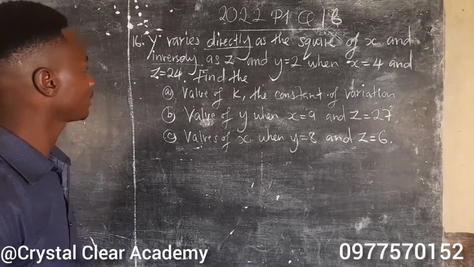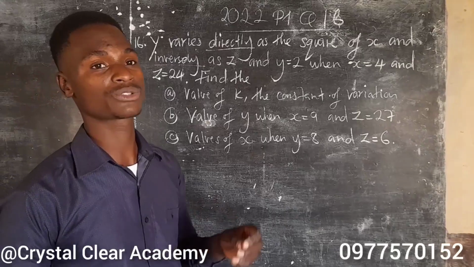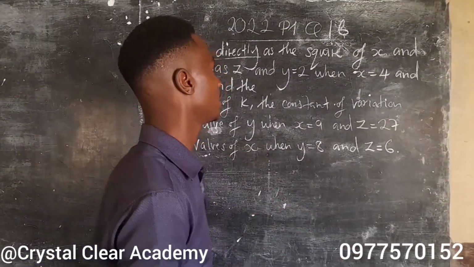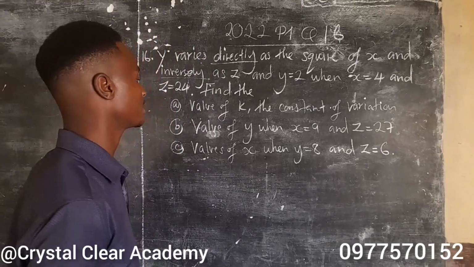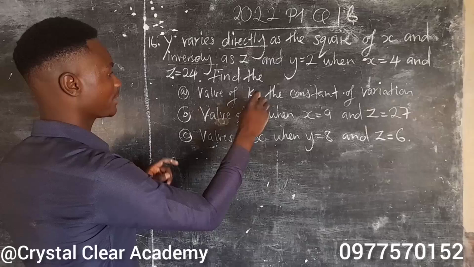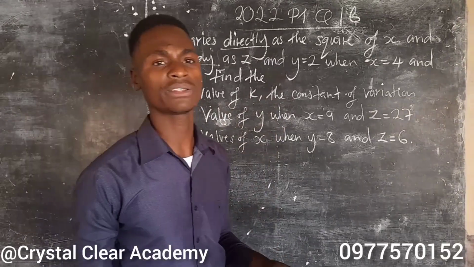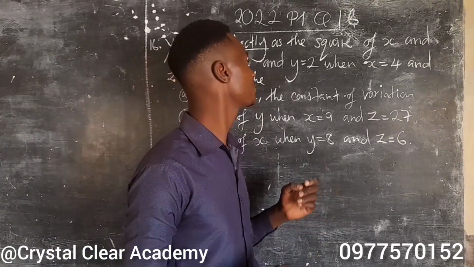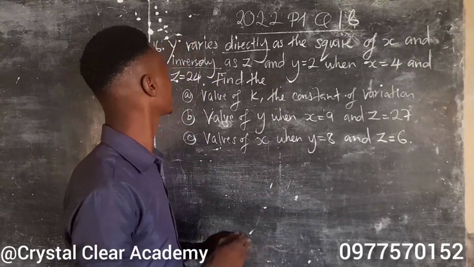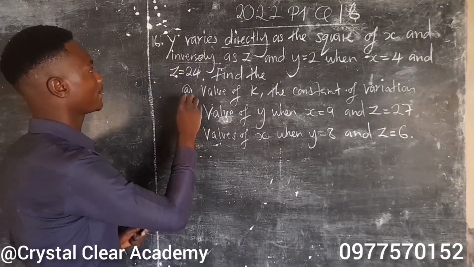So the first thing, of course, is to interpret this statement into variation symbols or variation expression or equation. In the first question, we're asked to find the value of k, but we can't find the value of k if you don't know how to express this into variation form.